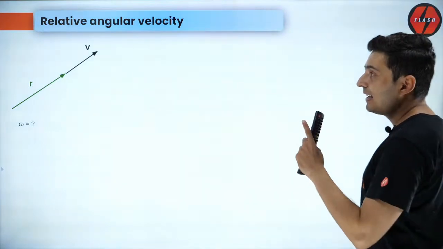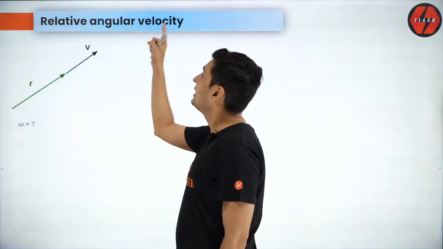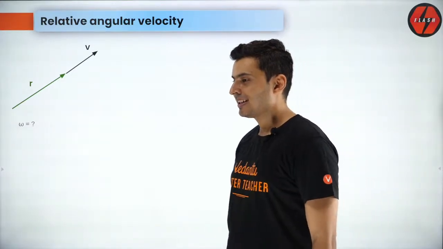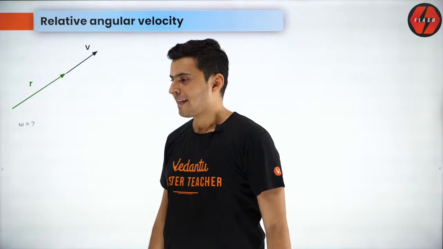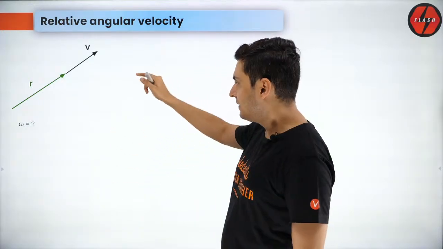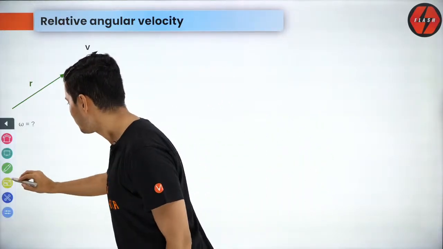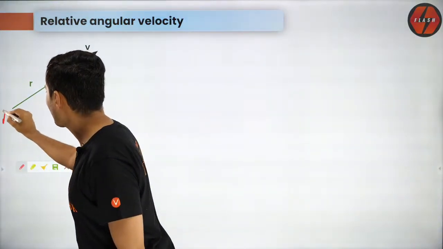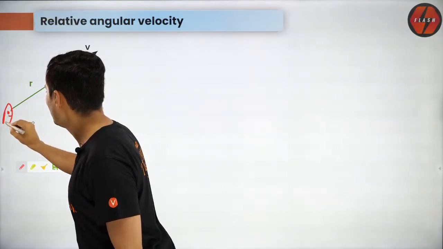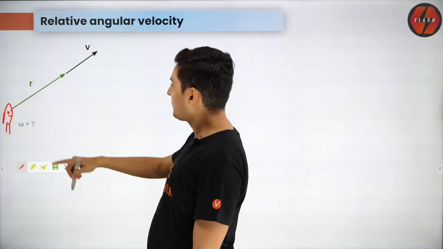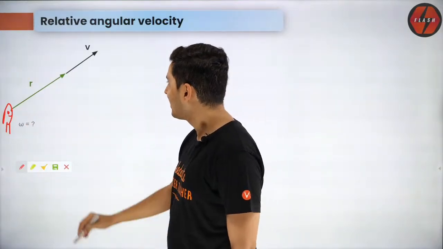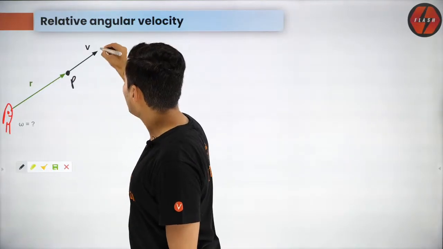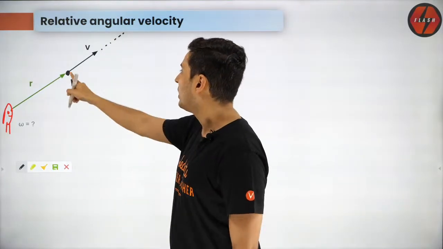Now, there comes a concept called relative angular velocity. Let's see what it is. Imagine your observer, this is your Pandu, standing here, he's the observer, and there is a particle over here, and that particle is moving like this, along this line.